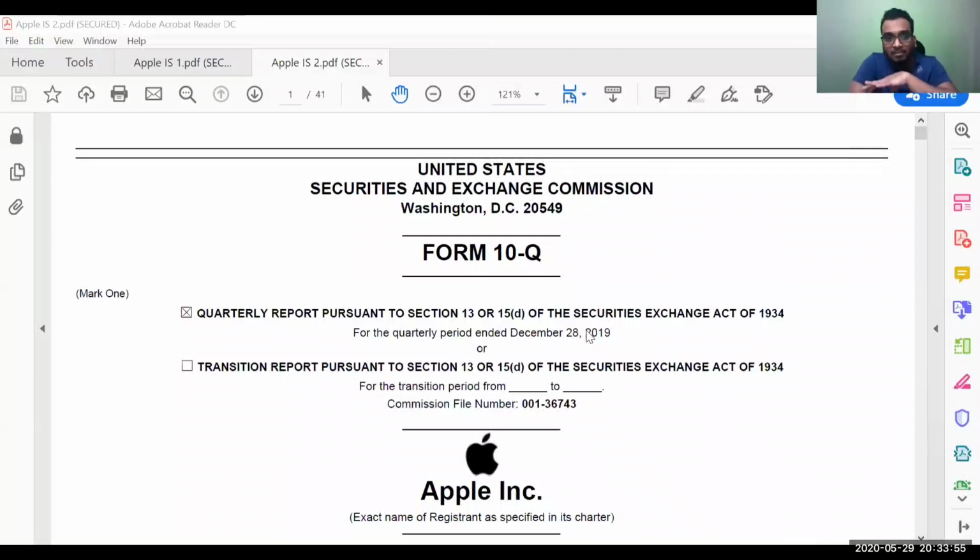If you're a financial analyst or equity research analyst, or maybe if you're working in private equity, venture capital, investment banking, whatsoever, the main thing which is required for you is the annual filing. For foreign companies, the annual report is called 10K. Their quarterly report is called 10Q, which we are doing currently. So the quarterly filings will be called 10Q.